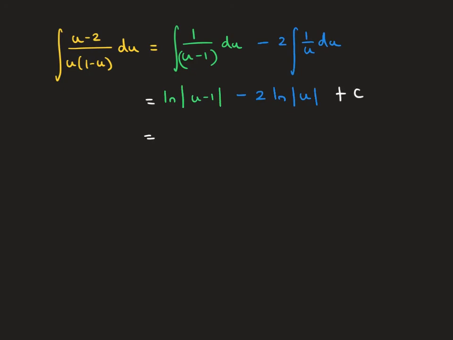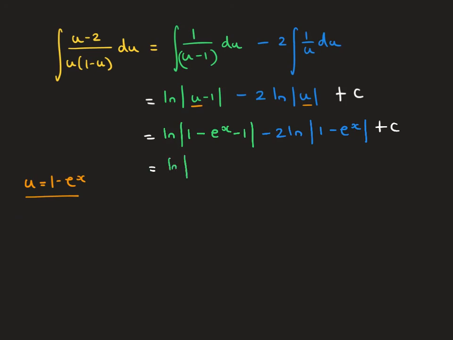And then let's remind ourselves of what u actually is in terms of x. U is equal to 1 minus e to the x, so this gives me ln of 1 minus e to the x minus 1, modulus of, minus 2 ln mod 1 minus e to the x plus a constant. So this then gives me, for the green part, ln mod negative e to the x.